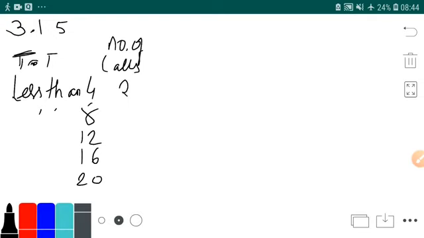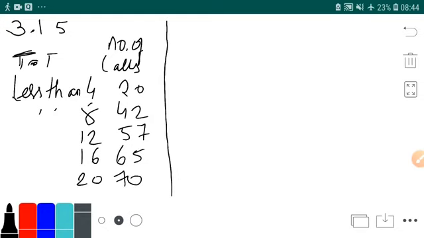Then number of calls: 20, 42, 57, 65, 70. So this is your question. Less than 4, less than 8, less than 12 is talk time, and number of calls are 20, 42, 57, 65 and 70.